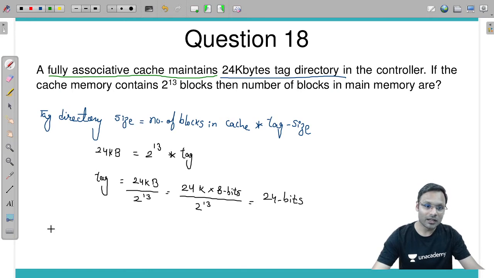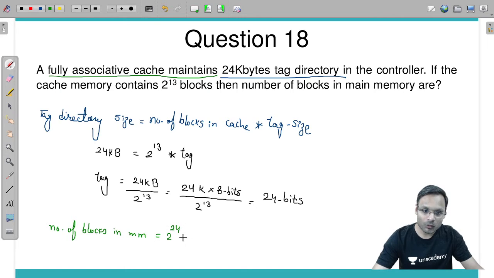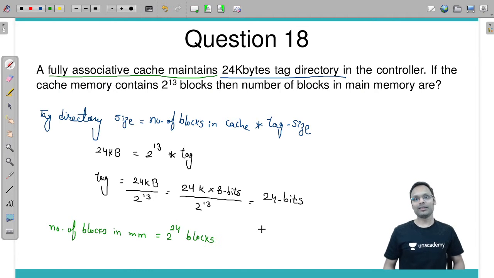In main memory, number of blocks is equal to 2 power 24 blocks. If numbering is of 24 bits, then 2 power 24 blocks you can have in the main memory. Very simple.